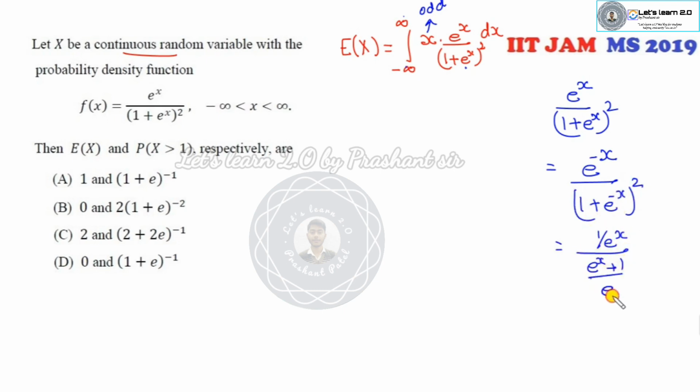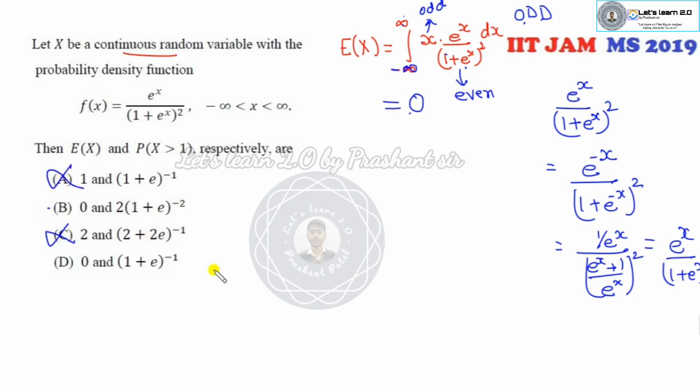You can see it is 1 over e raised to power x. I can take the LCM. This is e raised to power x whole square. So what is that? 1 upside, so x over 1 plus e^x, the same term. So this is my even function. One is even, the other is odd. If you multiply them, it will be 0, because this is a complete odd function, and the limits from minus infinity to plus infinity, so it is 0. So this option is cancelled.